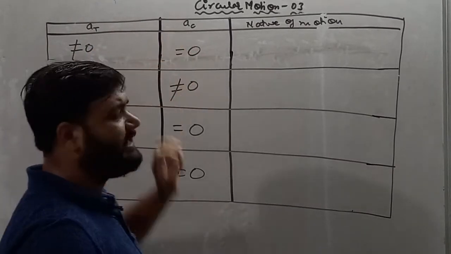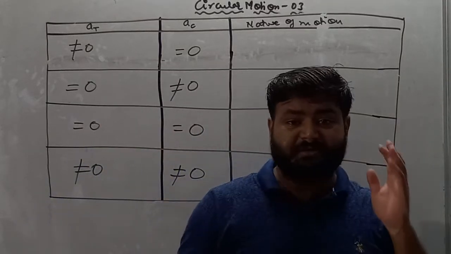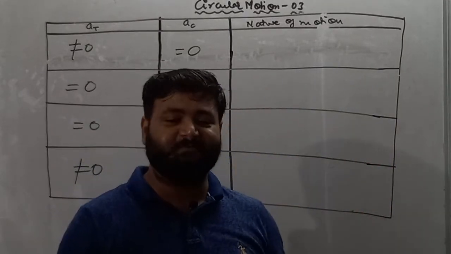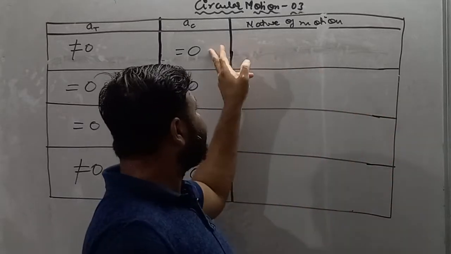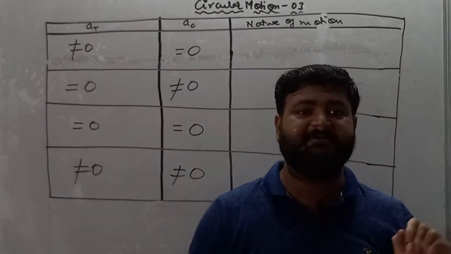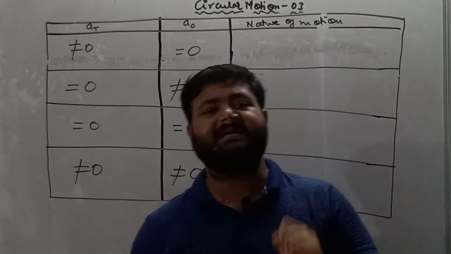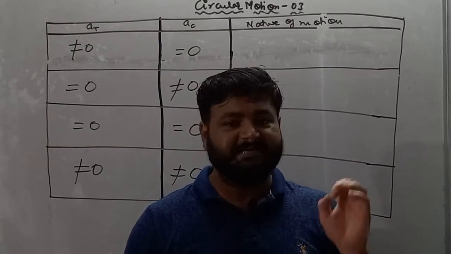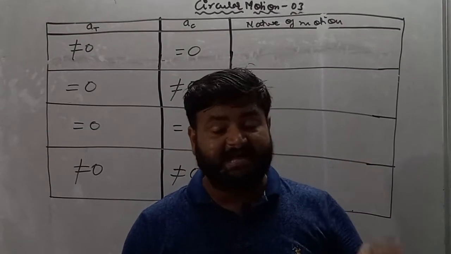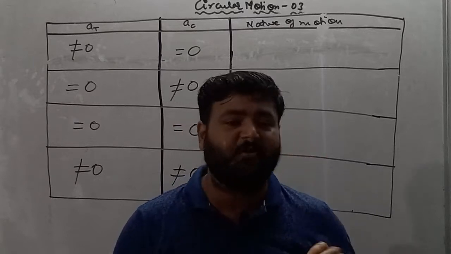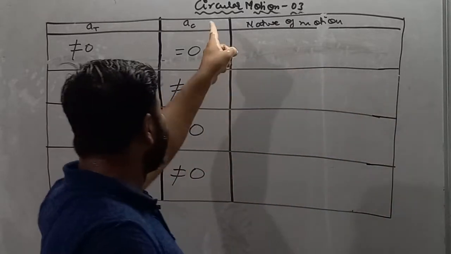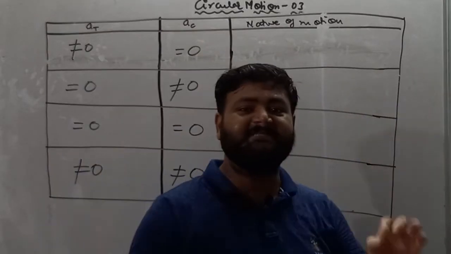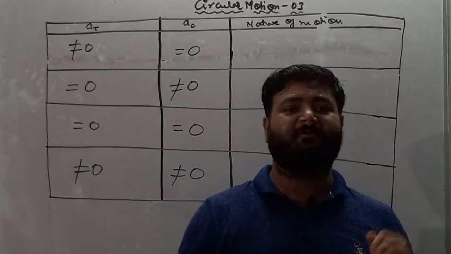Next, centripetal acceleration is equal to 0. So if centripetal acceleration is equal to 0, it implies centripetal acceleration is not present on the body. And if centripetal acceleration is not present, it implies that the direction of velocity is not changing, because centripetal acceleration is not acting on the particle.